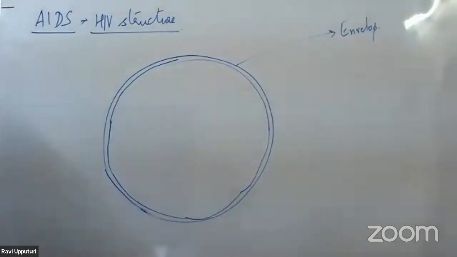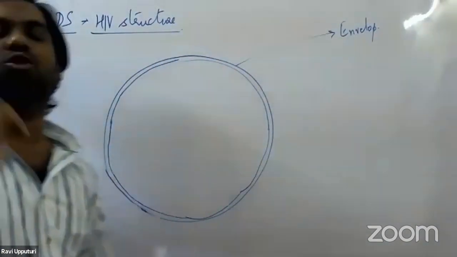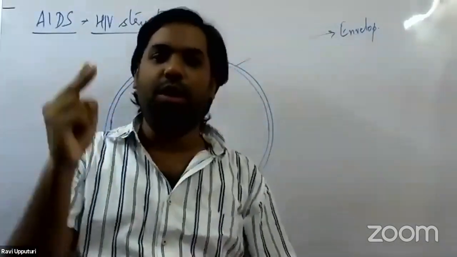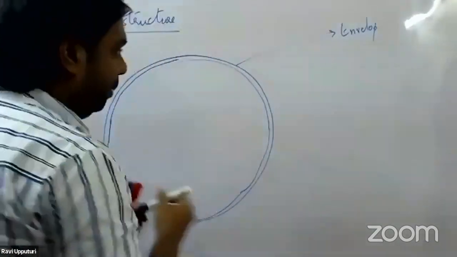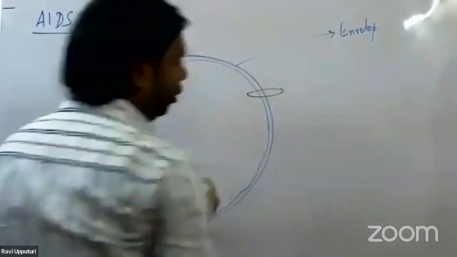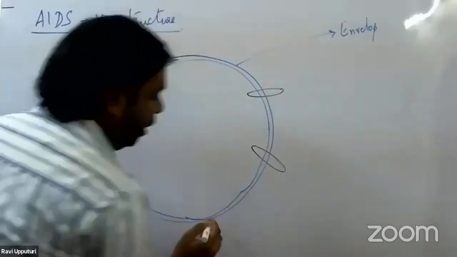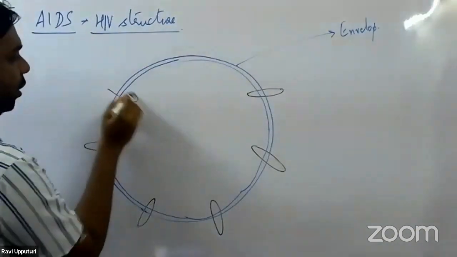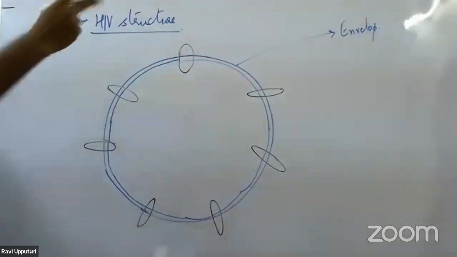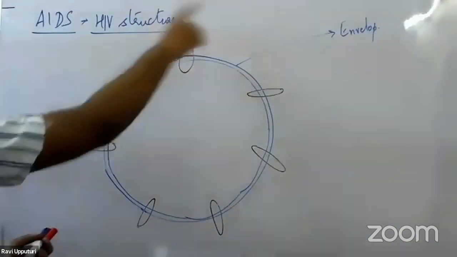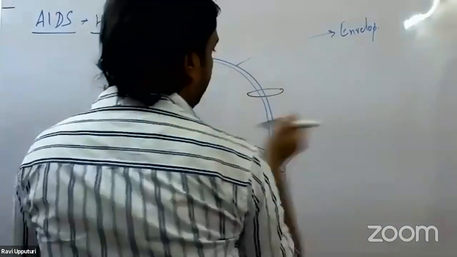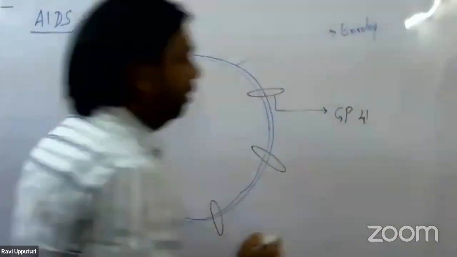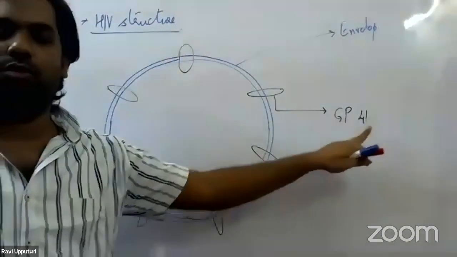Now, on this envelope, there are two types of proteins present. We call them glycoproteins. There are two smaller units of glycoproteins. So this is the first unit of glycoprotein, which we usually call the transmembrane protein. Why do we call it a transmembrane protein? Because it is present on the phospholipid bilayer. This protein is usually referred to as GP41. GP stands for glycoprotein 41.